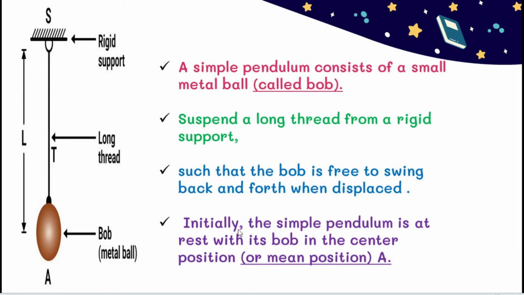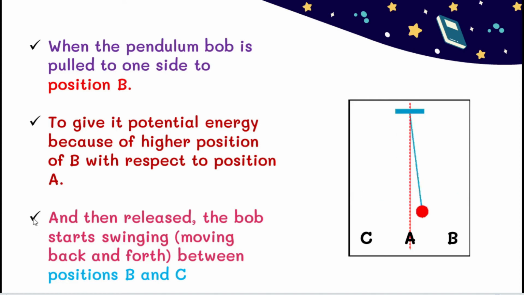So students, initially the simple pendulum is at rest, with its bob in the center position or mean position A. You can see this picture. This is the mean position. There is no oscillation. It is in the rest position, and this rest position is called the center position, that's mean position A.